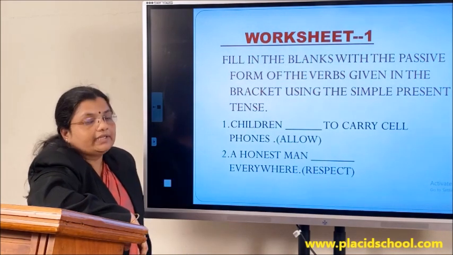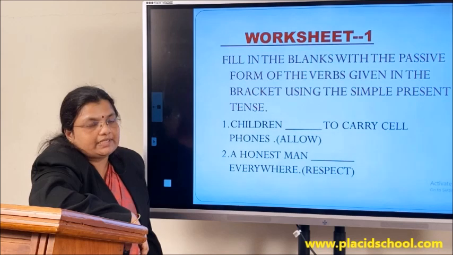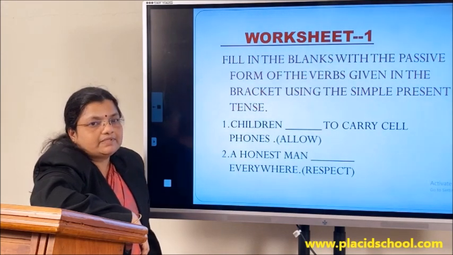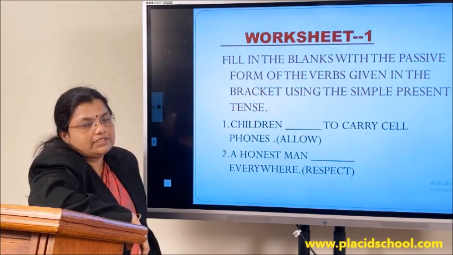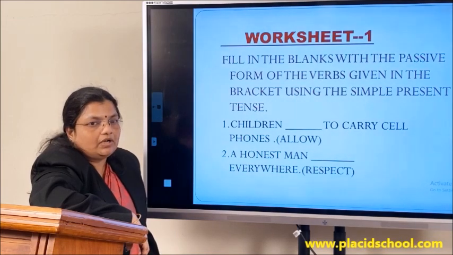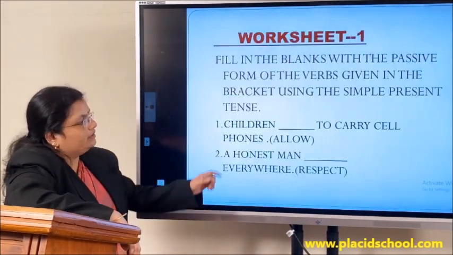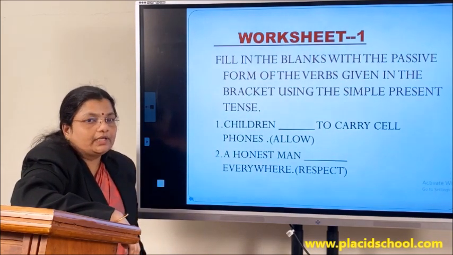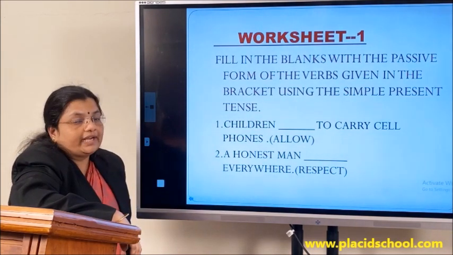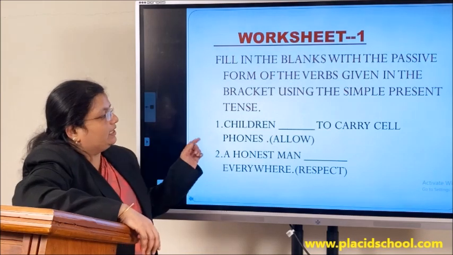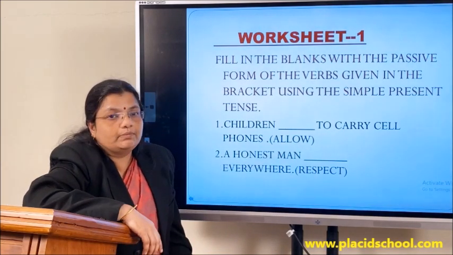Here you have to write the passive form in simple present tense. So what are the be verbs that we discussed of simple present tense? Yes, am, is or are. Here the subject is children, plural. So we have to provide the plural be verb. Children are. Then we have been given the verb allow.